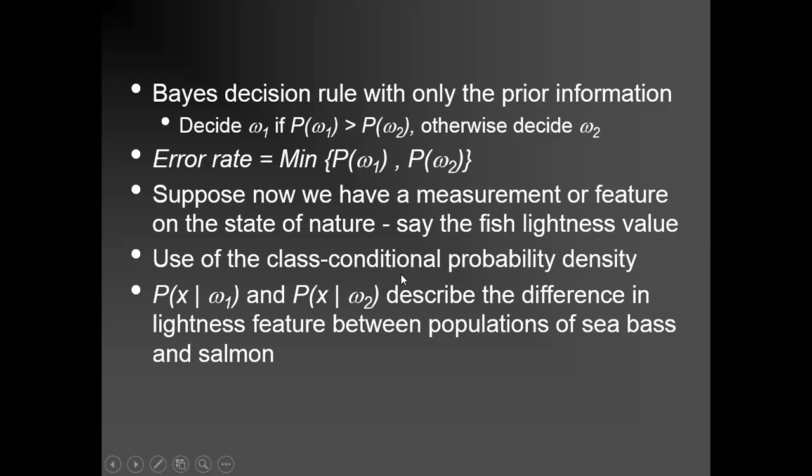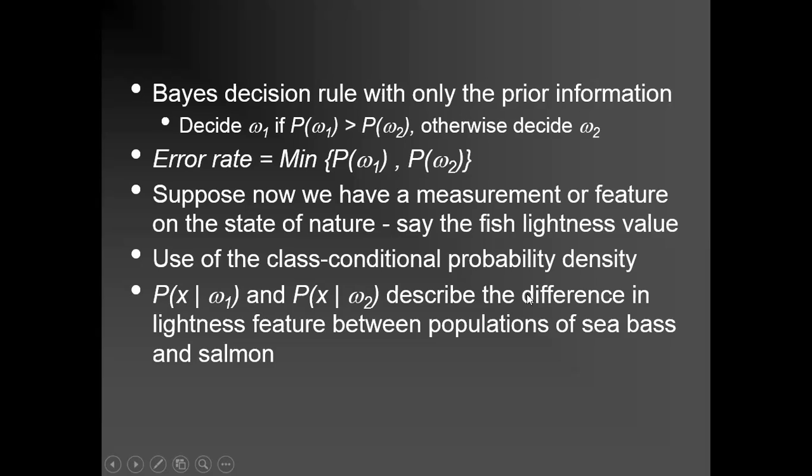So how do we calculate the class conditional probability density function? It is just the value of the observation to classify X. Suppose X is your particular feature. So what are we measuring? We are measuring X given the class W1. Then the second thing is we are measuring X given that the class is W2.